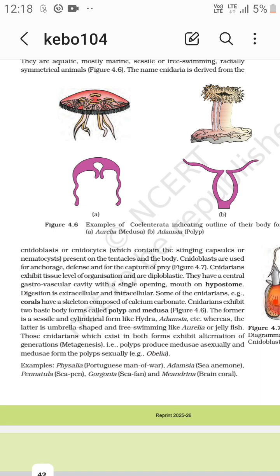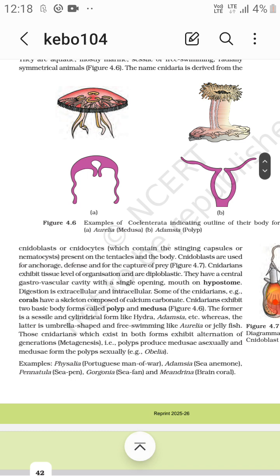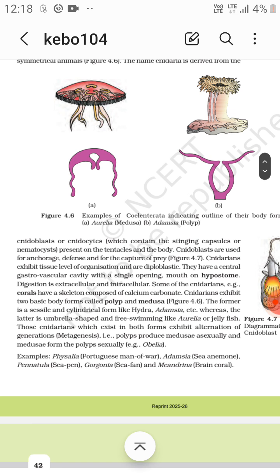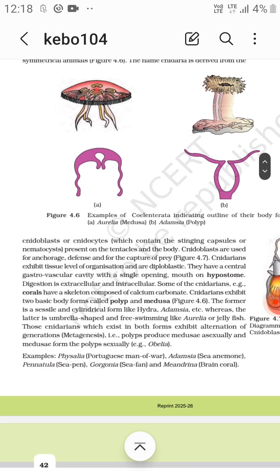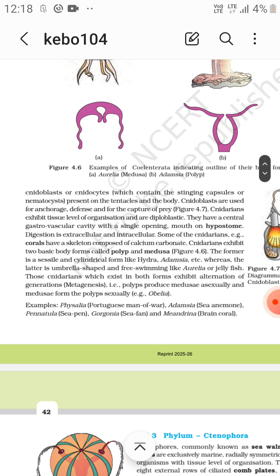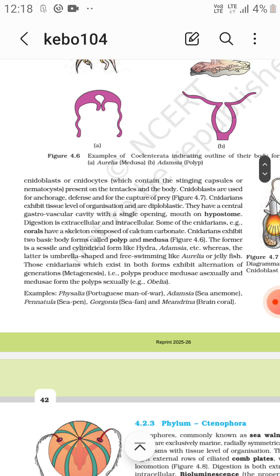Those Cnidarians which exhibit both forms show alternation of generation, or metagenesis, that is, polyps produce medusae asexually and medusae form polyps sexually. An example is Obelia.